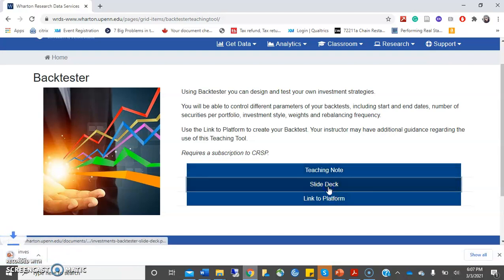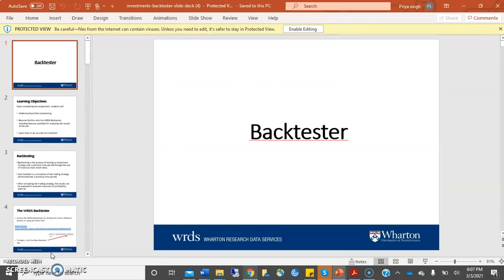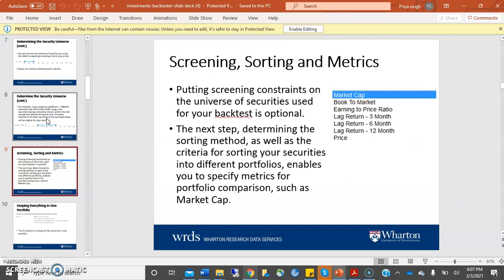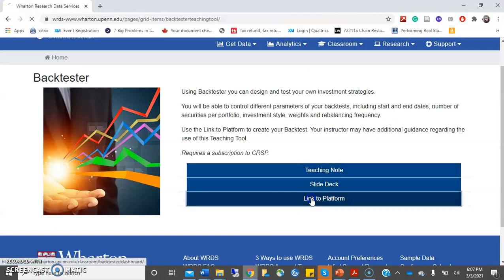Similarly, we have a slide deck. That's the same as the Word document, in PowerPoint format. It contains the entire information that we just read through. These are very good documents and resources if you want detailed information about how to use the backtesting tool. Let's get started with the final one.